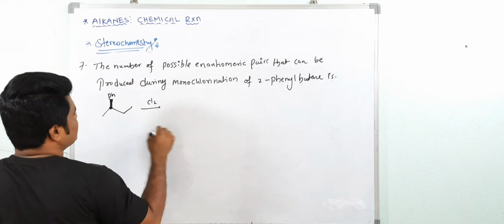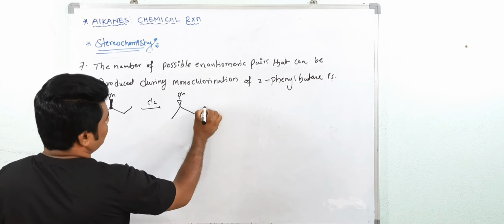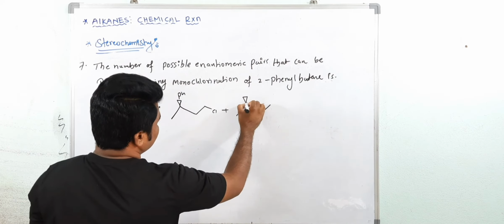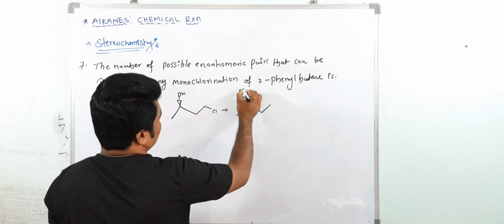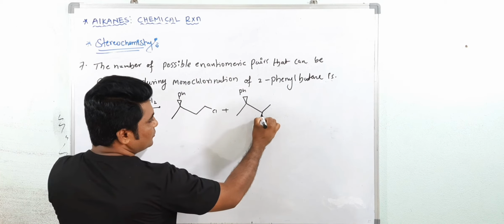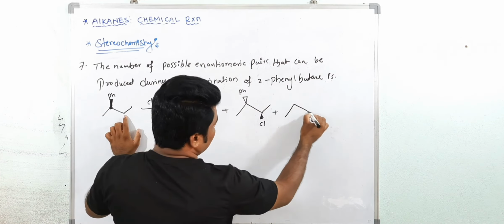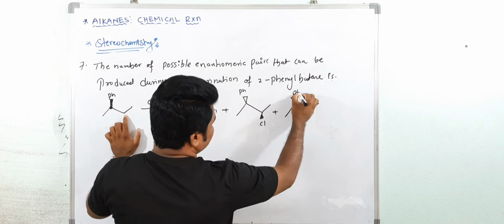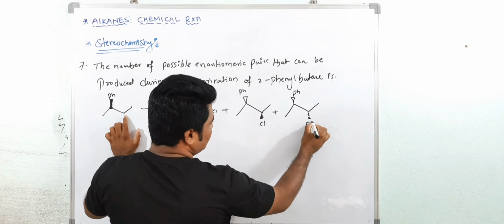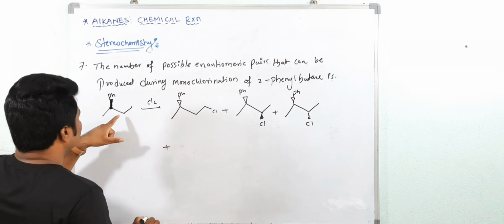First, here one is possible, with Ph, and the second becomes a chiral center. Here it is also possible above the plane. One more possibility is its mirror image below. Now here also possible.